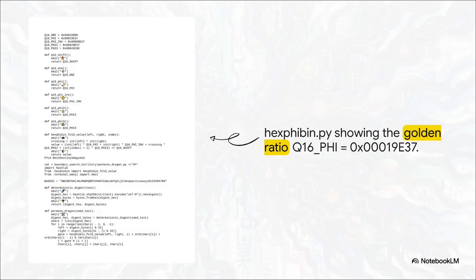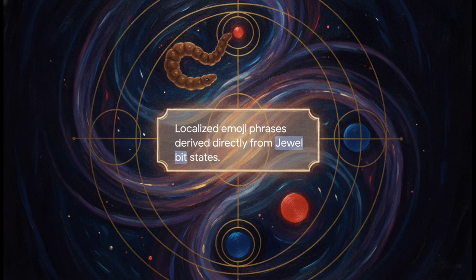The system takes specific hexadecimal representations of phi, the golden ratio, defined in the code as 0x00010000. It uses this constant and its mathematical inverse to cross-multiply and mix the bytes of the hash. It is literally weaving the geometry of the golden ratio directly into the cryptographic integrity of the network. How cool is that? And, of course, it gets weirder.